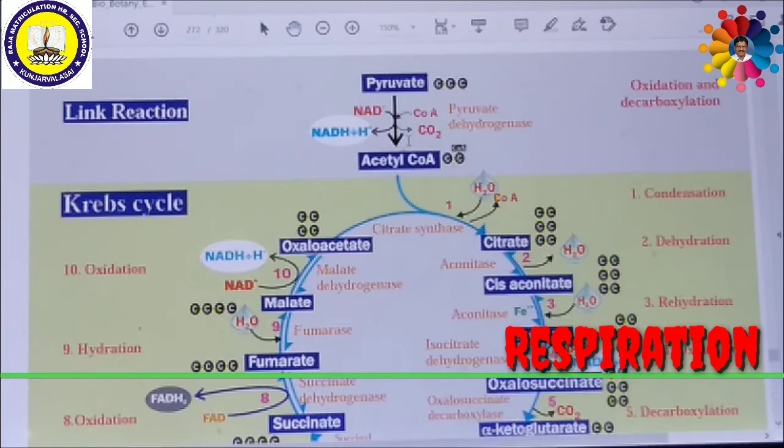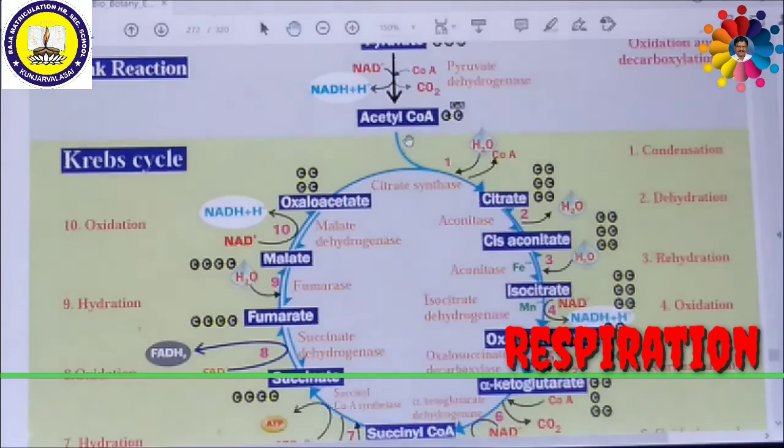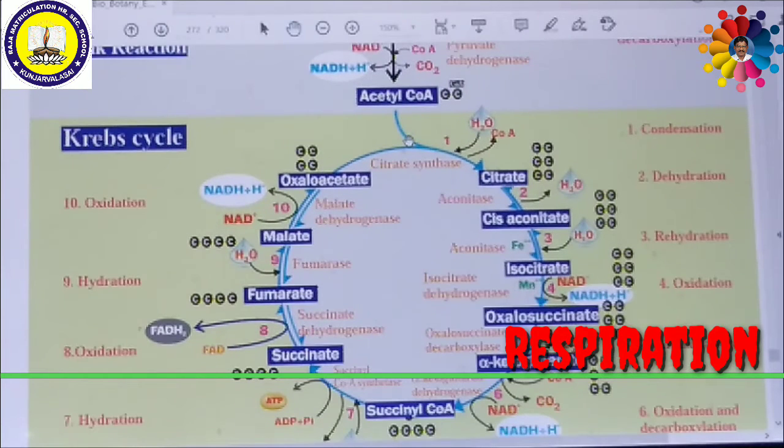Then this isocitrate is oxidized. How is it oxidized? The isocitric acid is oxidized by NAD plus utilizing 2 hydrogen atoms from isocitrate to form NADH plus H plus. So this is called oxidation. So this isocitrate is oxidized to produce oxalosuccinate with the help of an enzyme called isocitrate dehydrogenase.